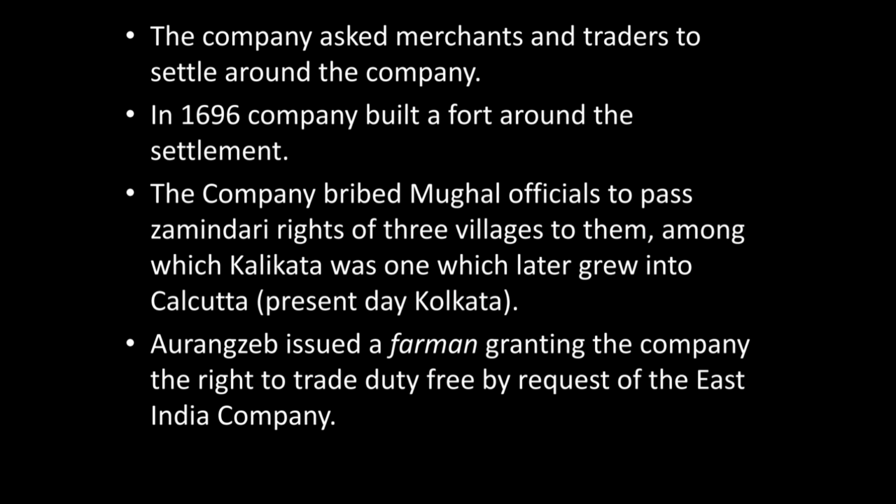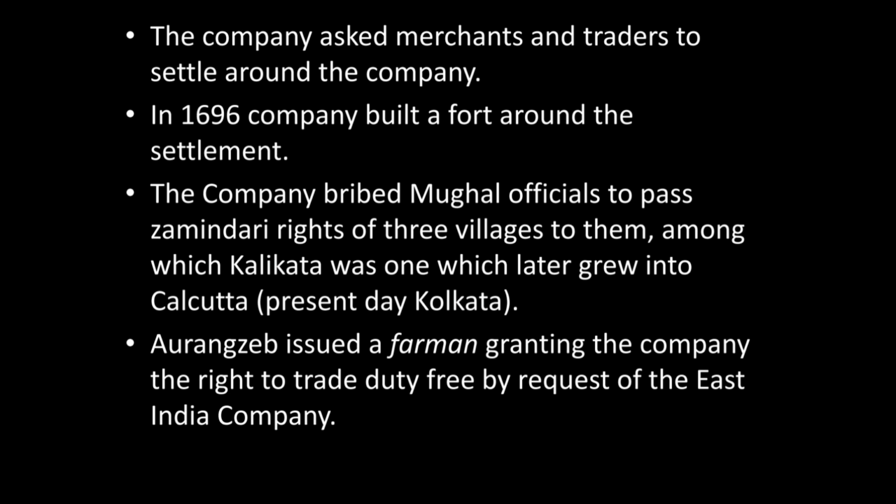So the East India Company initially came to India in order to make trade, and gradually it removed all its competitors, then settled its base, then asked the Indian traders to settle around it, started making forts, and now it wanted the zamindari rights also.